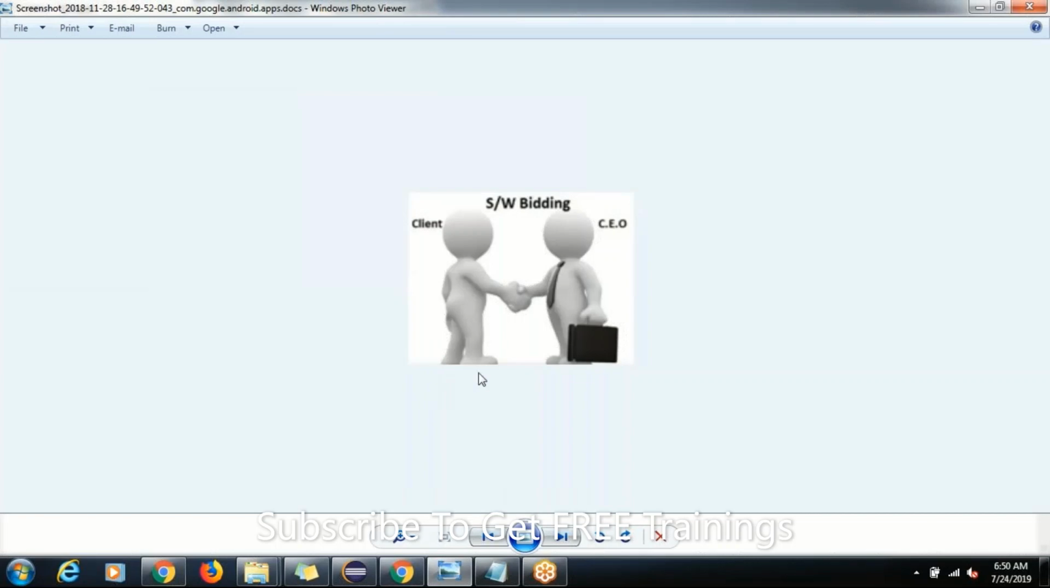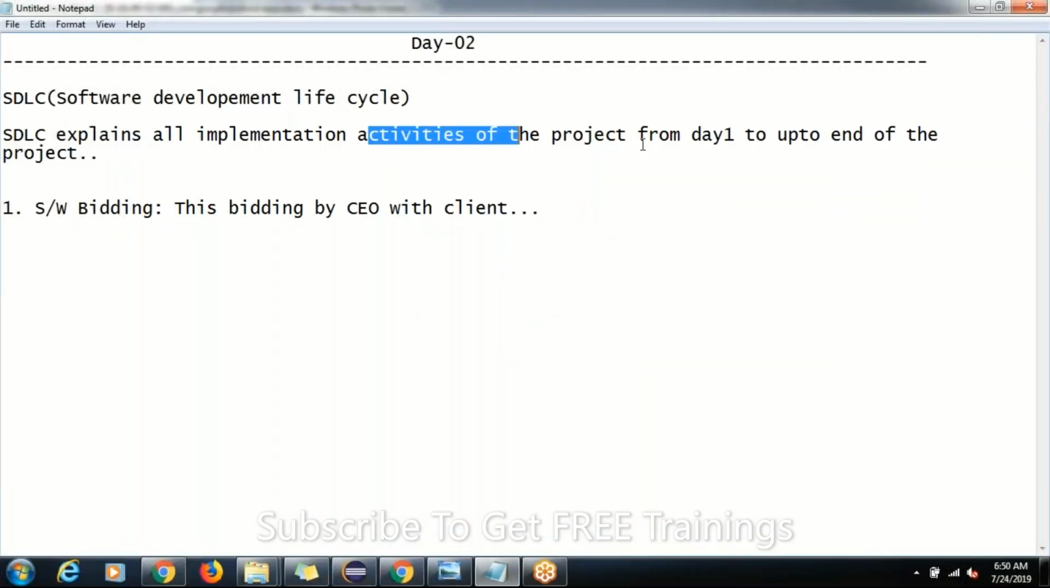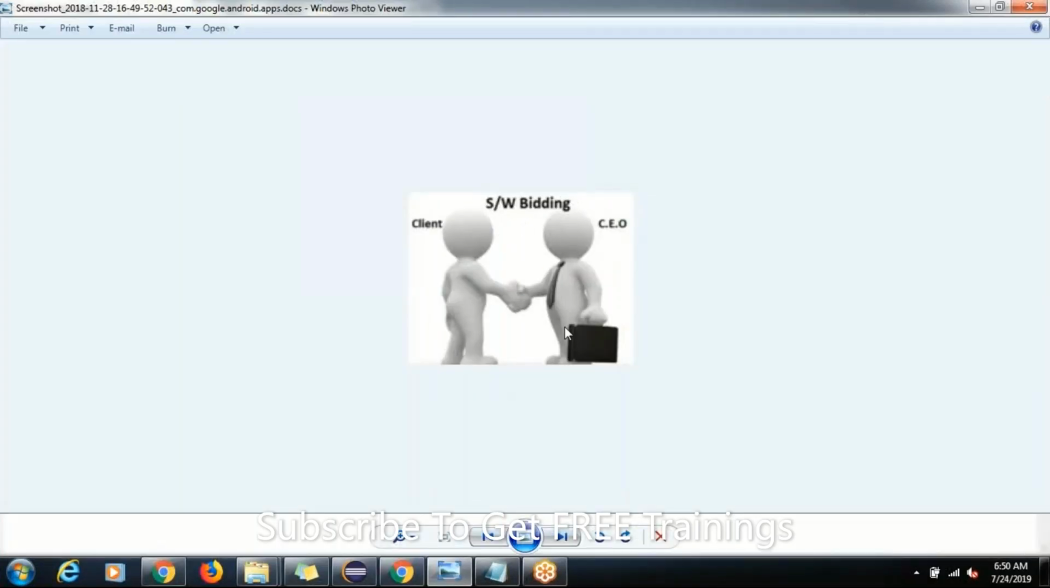See the diagram here. Concentrate here. We are studying all the activities from day one to the end. What is the first activity here? The first activity is software bidding, guys. In that first activity, see here, he is the CEO of our office.